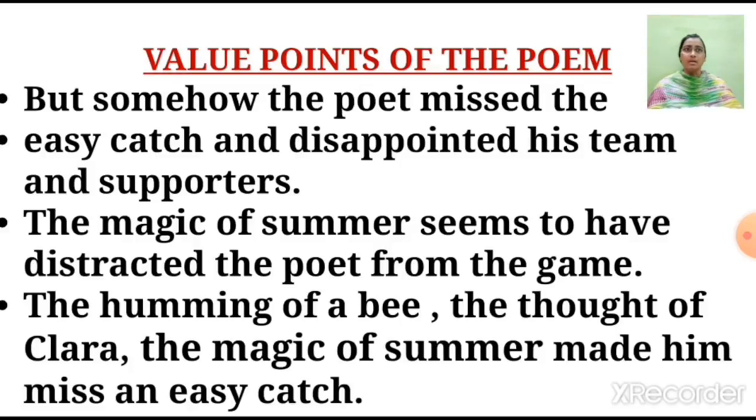Here the poet thinks whom to blame. Was it the magical summer that distracted the player's attention? Or was it the bee's humming sound? Or was it the thought of Clara that distracted the player, due to which he missed the easy catch?